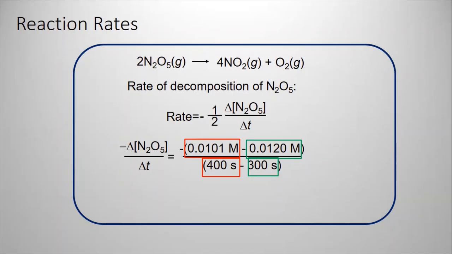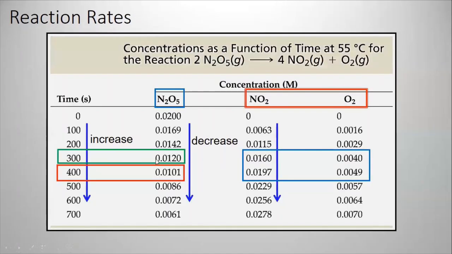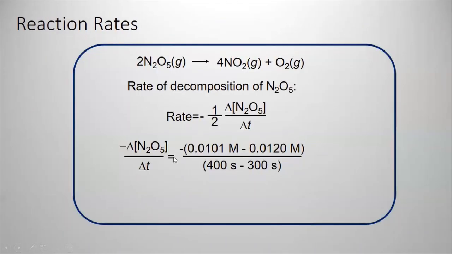All right, so right now you have negative the change in concentration over time. And here's the concentration of N2O5 at 400 seconds, which I get from the table. Here's 400, here's the concentration. Here is 300 seconds, here's the concentration. And that will give you 1.9 × 10^-5.